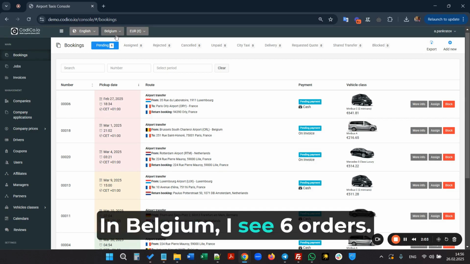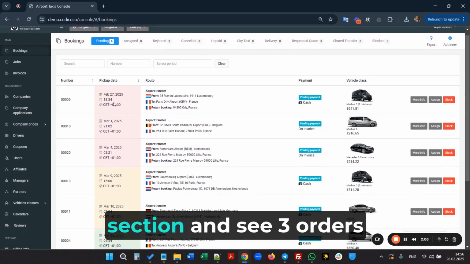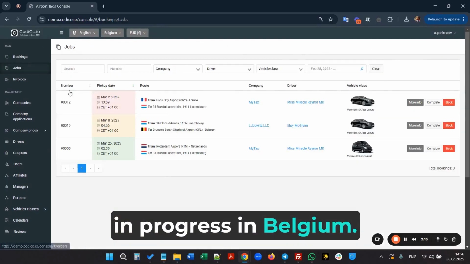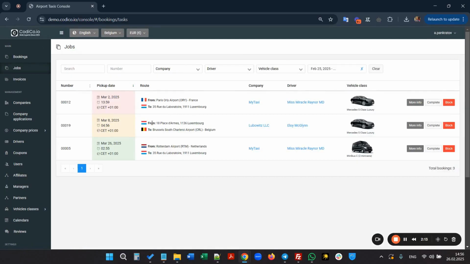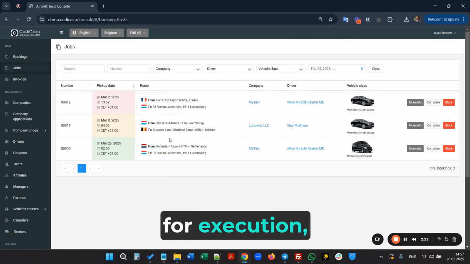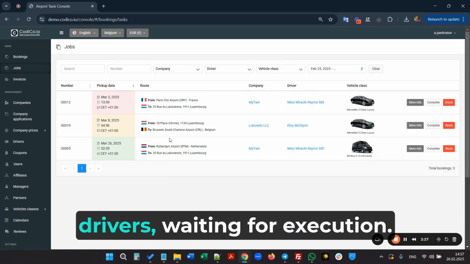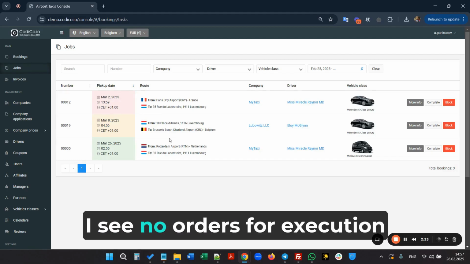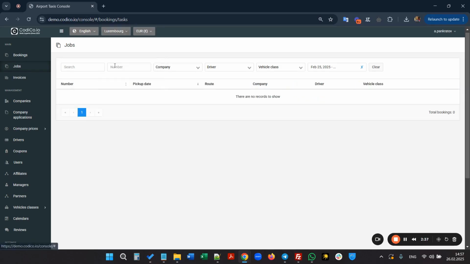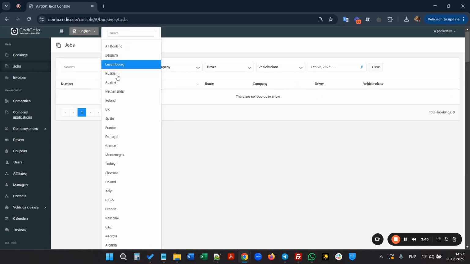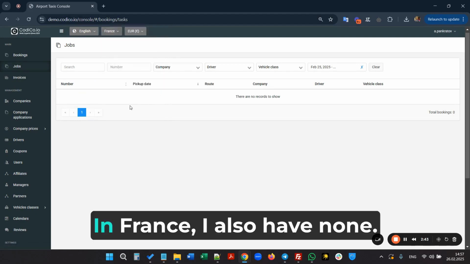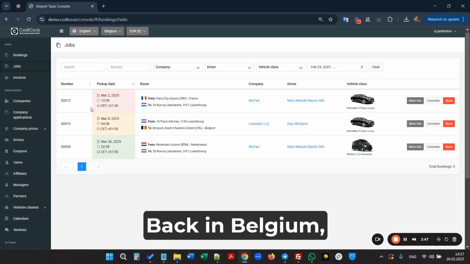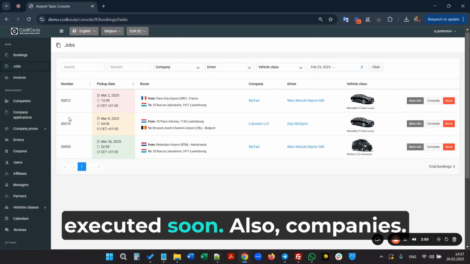In Belgium, I see 6 orders. I can also check the job section and see 3 orders in progress in Belgium. In jobs, we have orders accepted for execution, assigned to taxi companies and drivers, waiting for execution. If I switch to Luxembourg, I see no orders for execution now or soon. In France, I also have none. Back in Belgium, I see 3 orders to be executed soon.